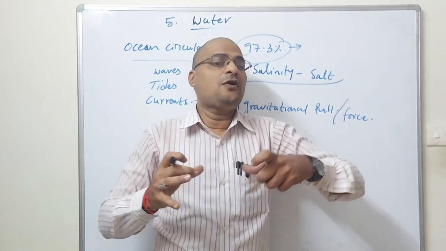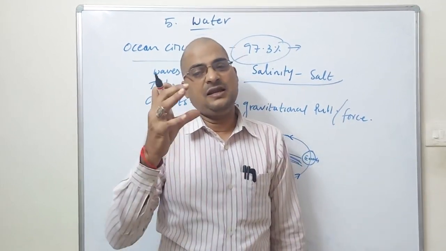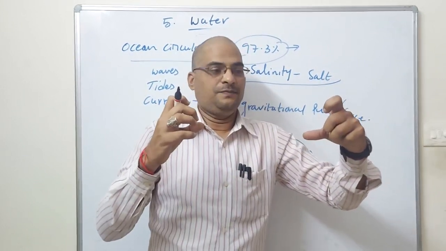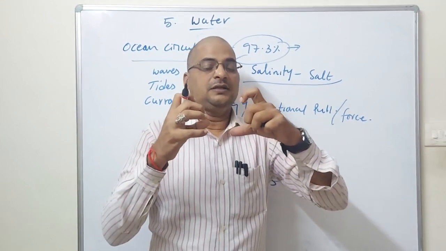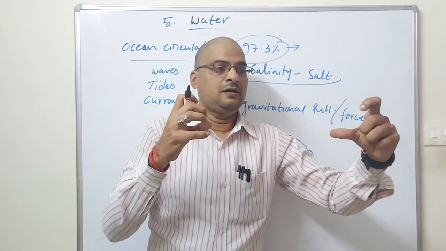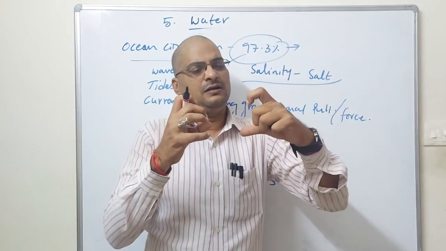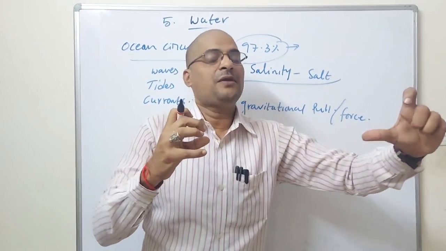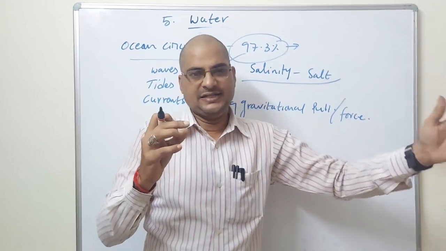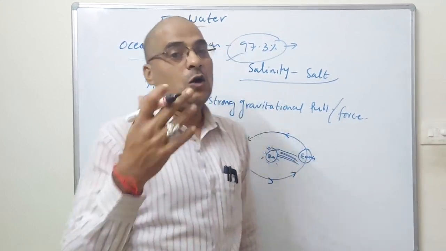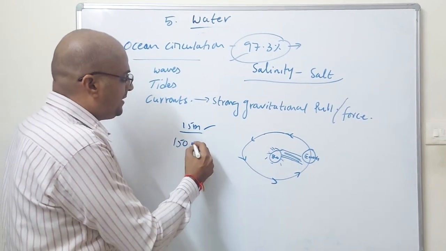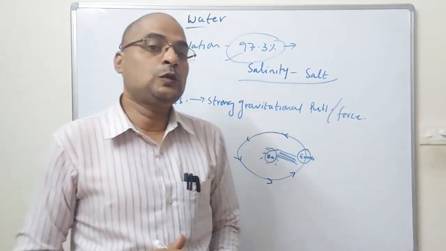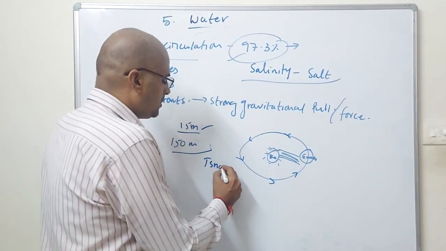Because the earth is very far away from the sun. While it is very near to the sun, it will have low tides. While the earth is far away from the sun, high tides occur. How high is a high tide? 150 meters high tides occur sometimes. That we can call a tsunami. What we can call? Tsunami.